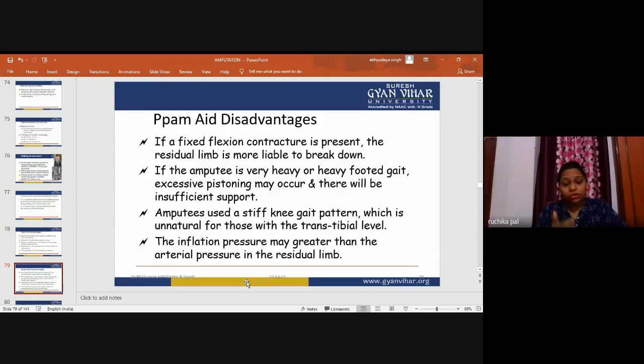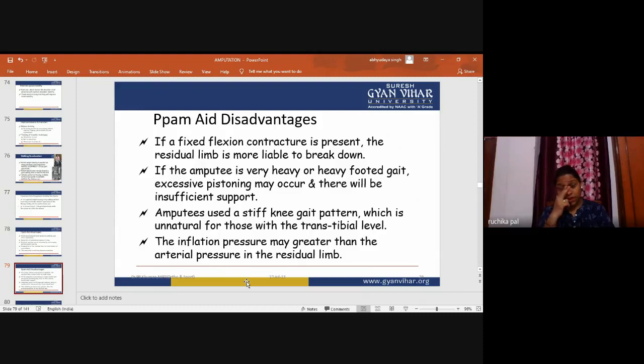It is a flexion contraction. First of all, the contraction should not be there in the stump. The residual limb is more liable to break down if this contracture is present. This contracture can also appear after applying this aid.